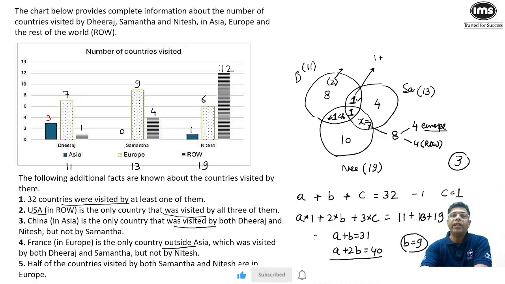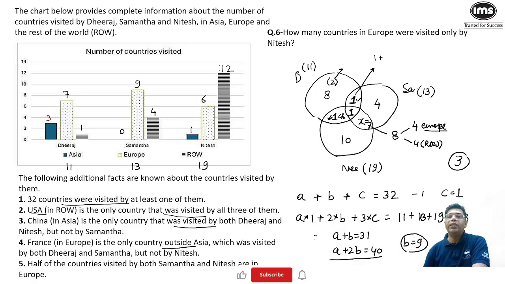Let's proceed to the next question. How many countries in Europe were visited only by Nitesh? Right. So now Nitesh is visiting a total of 19 countries. Out of that, 9 countries he is going along with someone else, while 10 countries he is visiting alone. Now how many of them are from Europe? That is what we have to figure out. Now imagine one Asian country is already gone, so this figure is already accounted for.